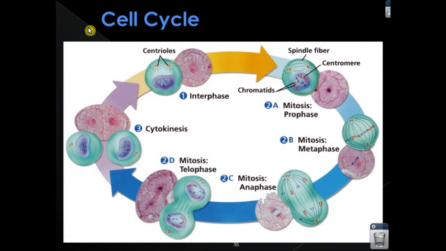Again, just another visual of how the cell cycle is a continuous cycle, and how it moves from one stage to the next. If we start in the upper right behind the yellow, the chromatids are there that make the copies in the prophase. Then we have metaphase, they line up, anaphase, they pull them apart, telophase, the nuclear membrane comes back, cytokinesis, they're doing their job, and then it moves back into interphase and does it all over again.